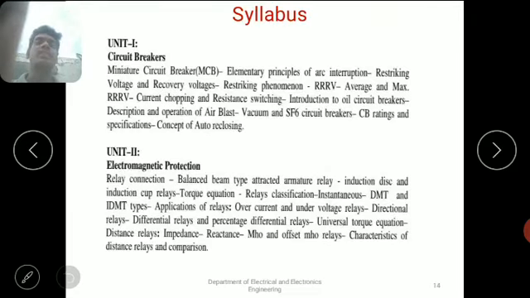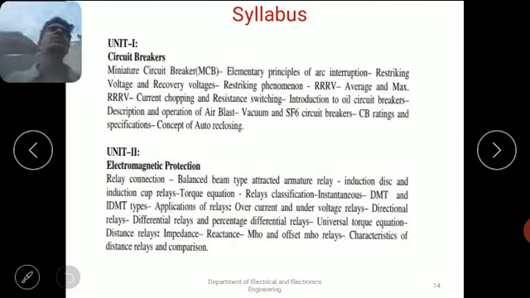Coming to the syllabus provided by the university, the first unit is circuit breaker. You know what is meant by circuit breaker, and I will explain it again in the next video. The first chapter gives a complete idea about circuit breakers, the types of circuit breakers, the terminology related to circuit breakers, and the operating principles.